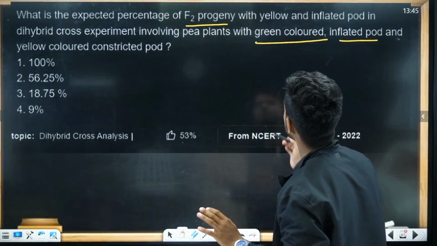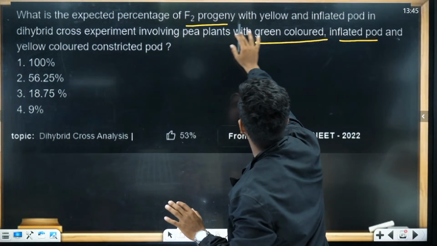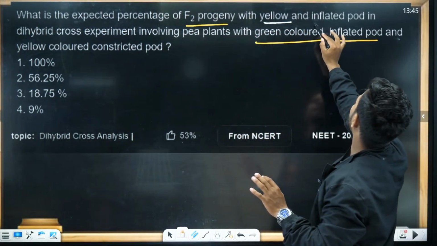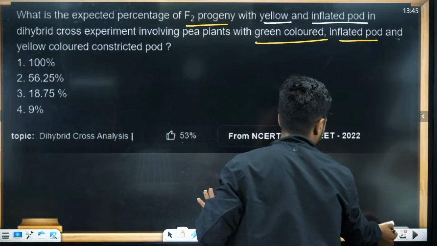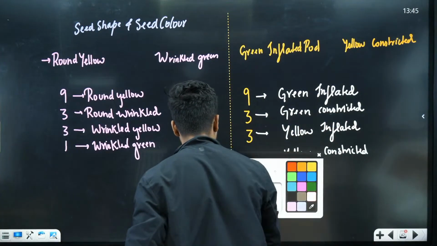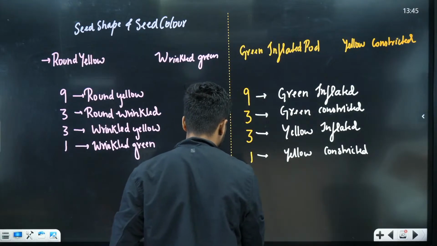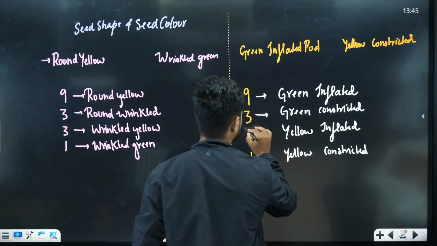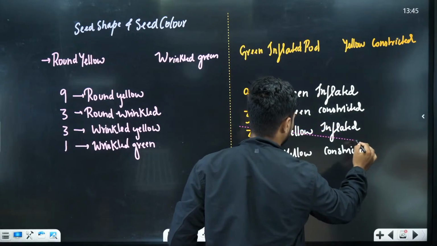Now what are they asking you in the question? They're asking for the F2 progeny with yellow and inflated pod. Yellow and inflated pod. Do we have it here? Yes, we have it here, yellow and inflated pod.